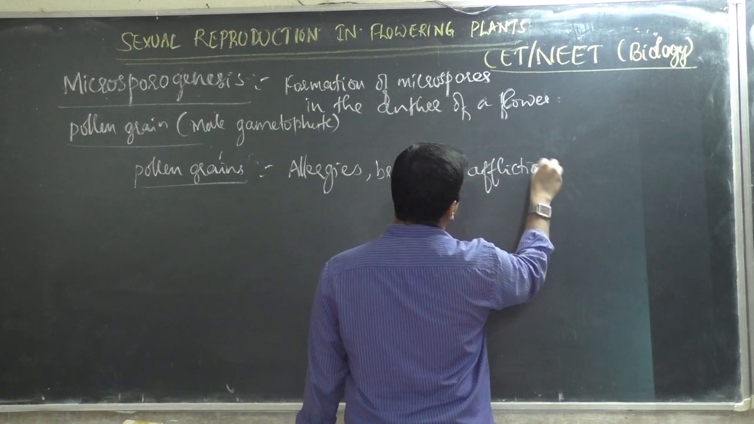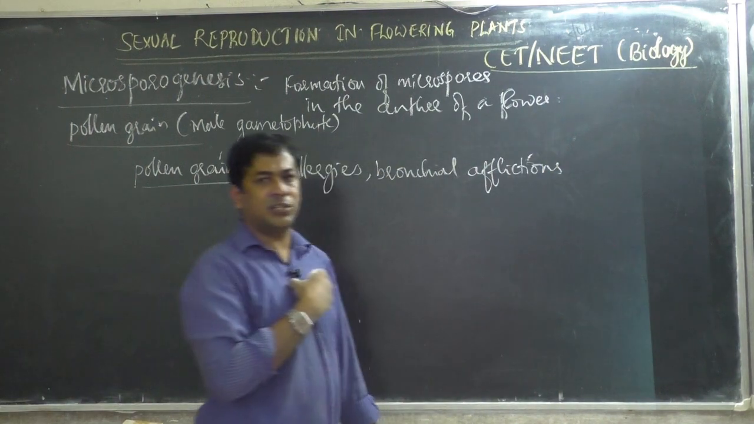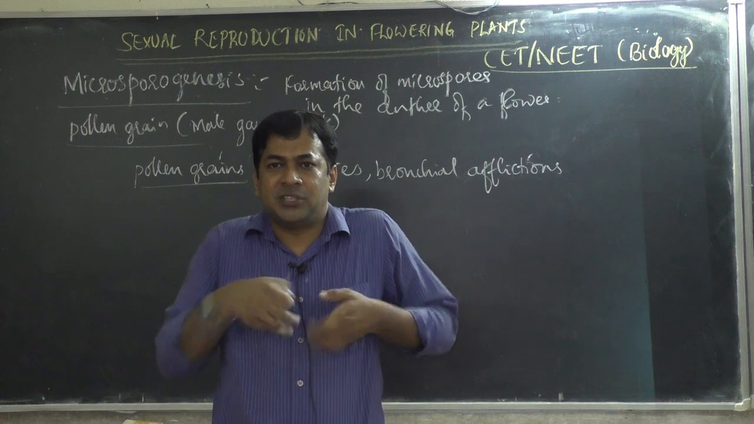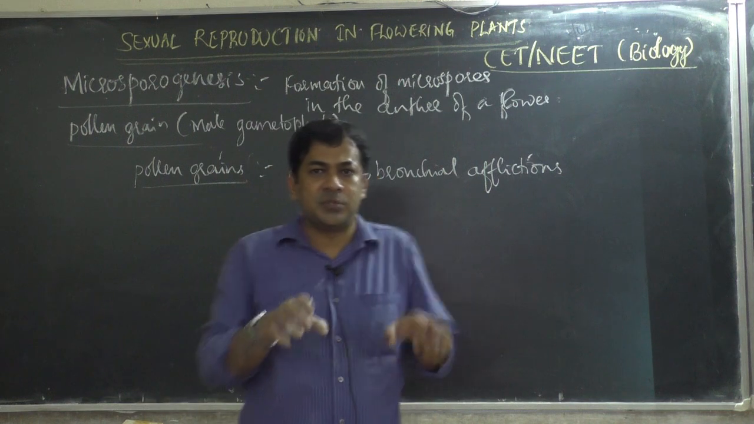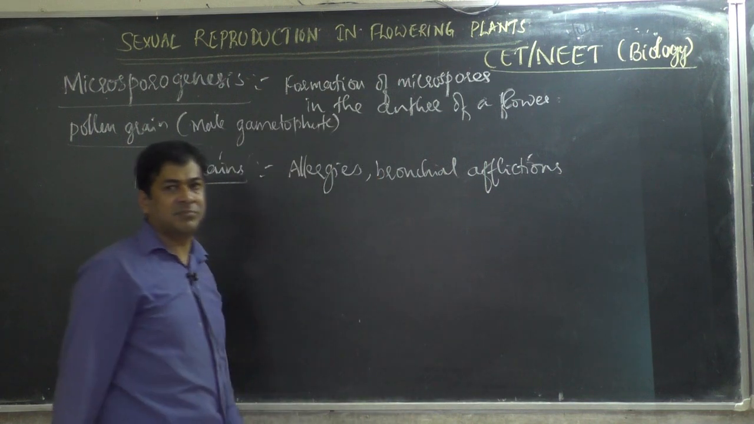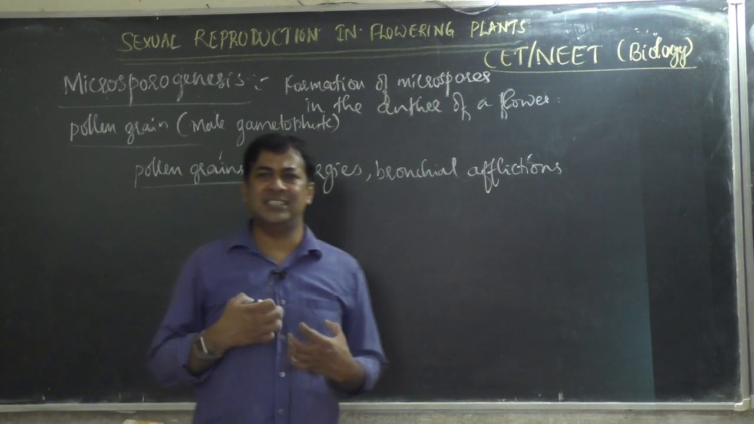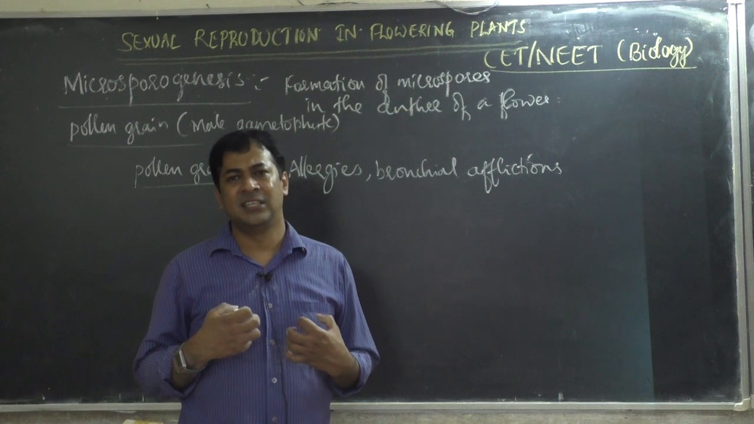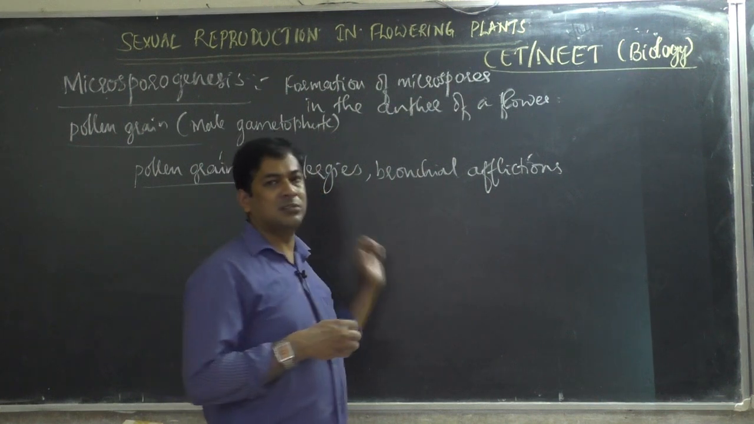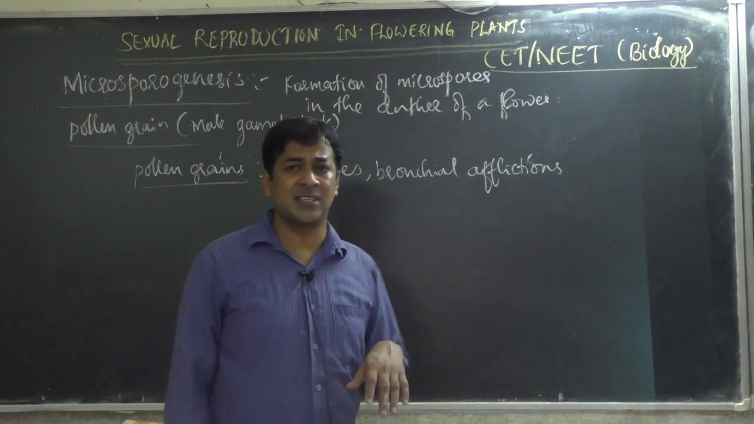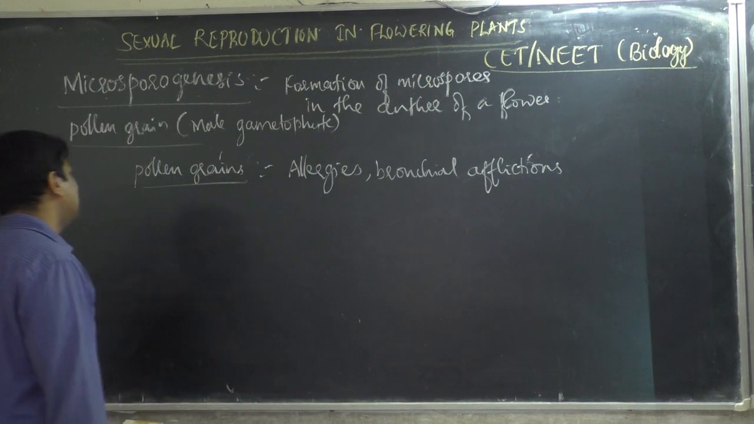Bronchial affliction. You know what bronchus means? The trachea, the windpipe, divides into 2 branches which go to the lungs. These tubes can get an infection inside because of pollen grains. Then there is irritation, itching sensation, burning sensation, inflammation in the bronchus, severe allergies, severe sneezing, all that happens. These are the problems caused by pollen grains.